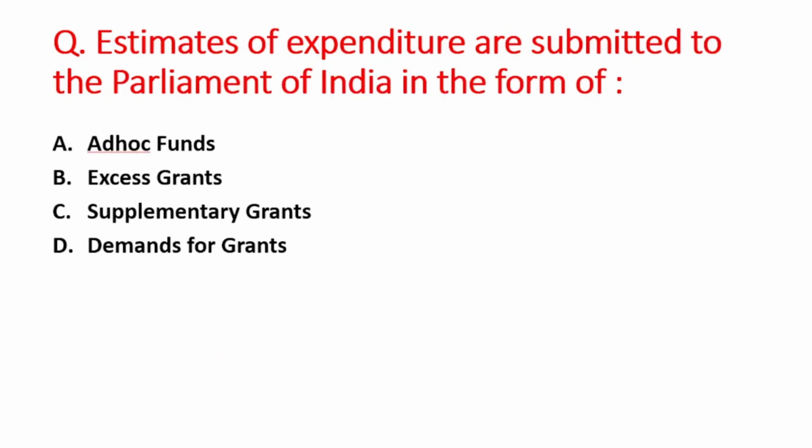Next question is estimates of expenditure are submitted to the Parliament of India in the form of A option is head of funds, B is excess grants, C option is supplementary grants, and D option is demands of grants. So right answer is option D, that is demands of grants.